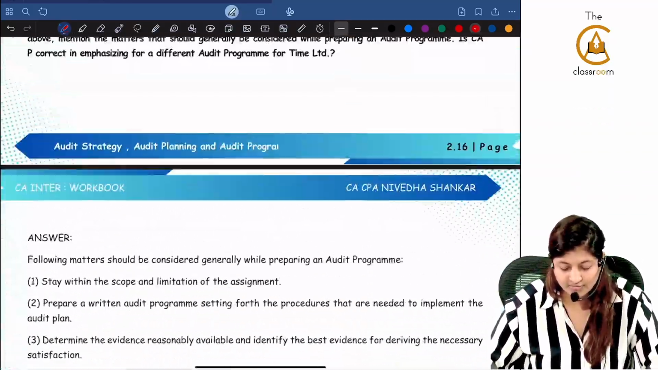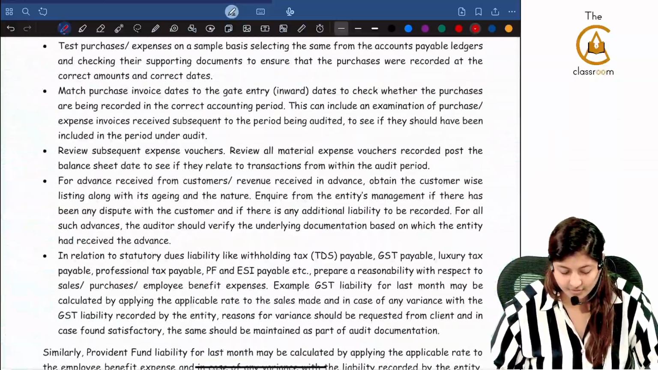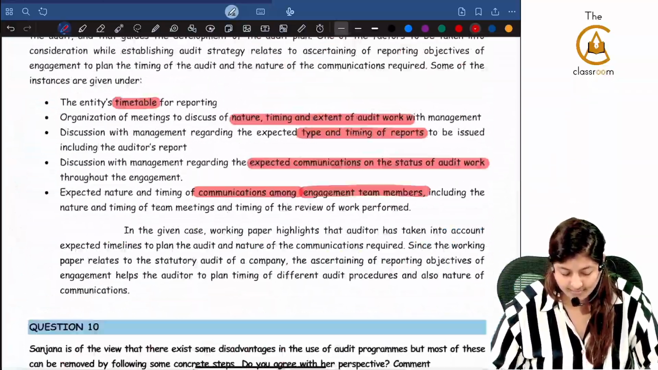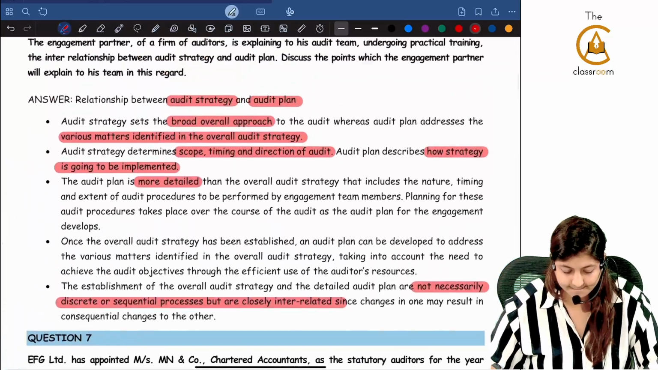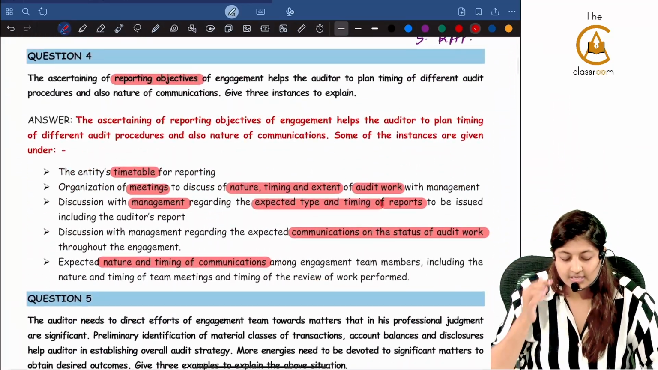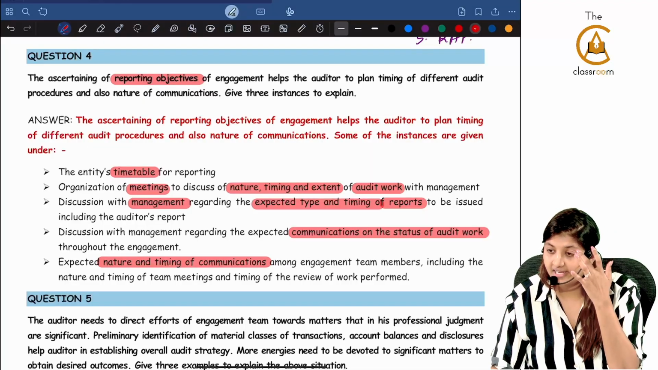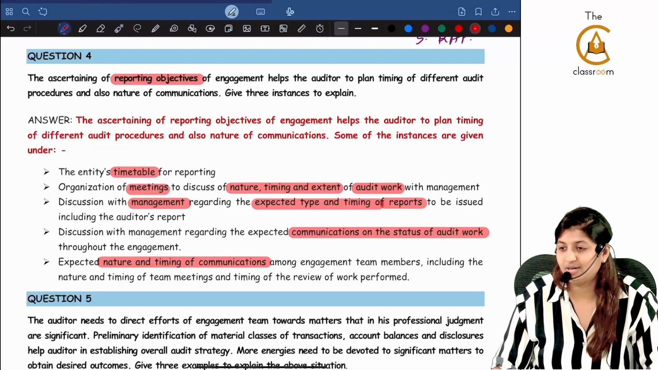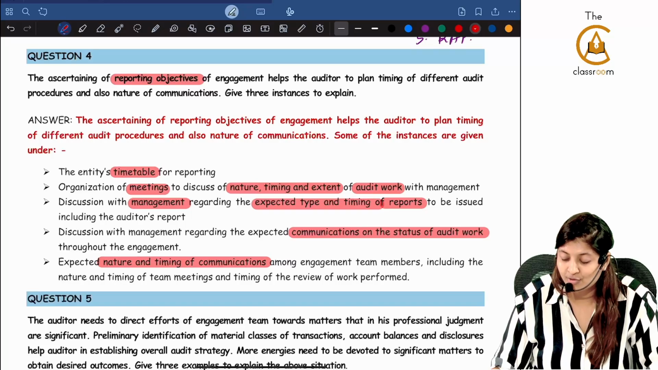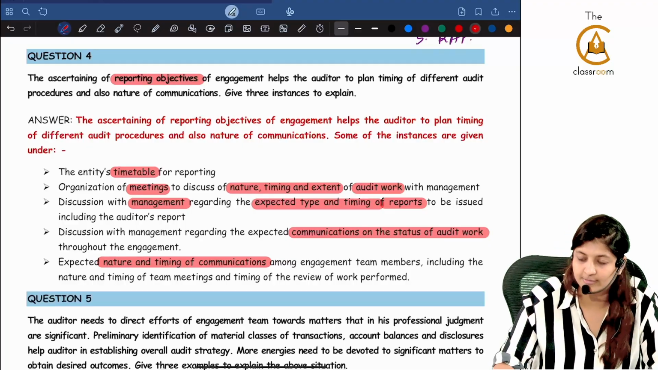Now, which question were we in? Question number 4. The ascertaining of reporting objectives of engagement helps the auditor to plan timing of different audit procedures and also nature of communication. Give 3 instances to explain.